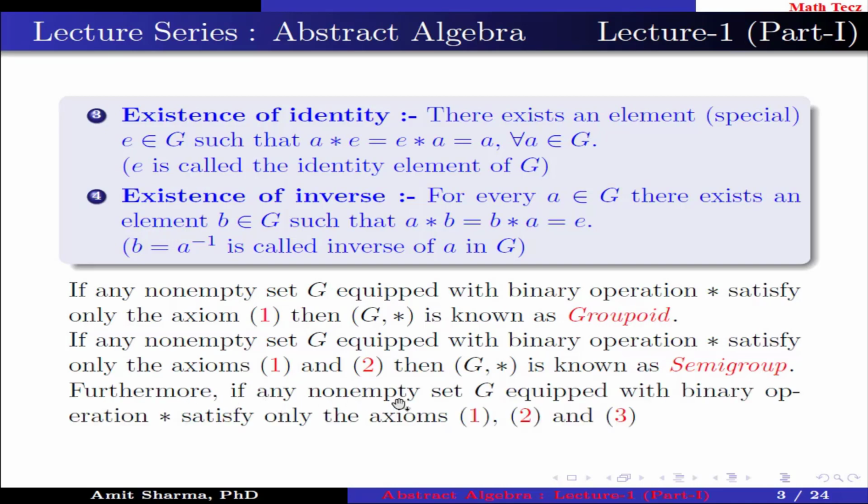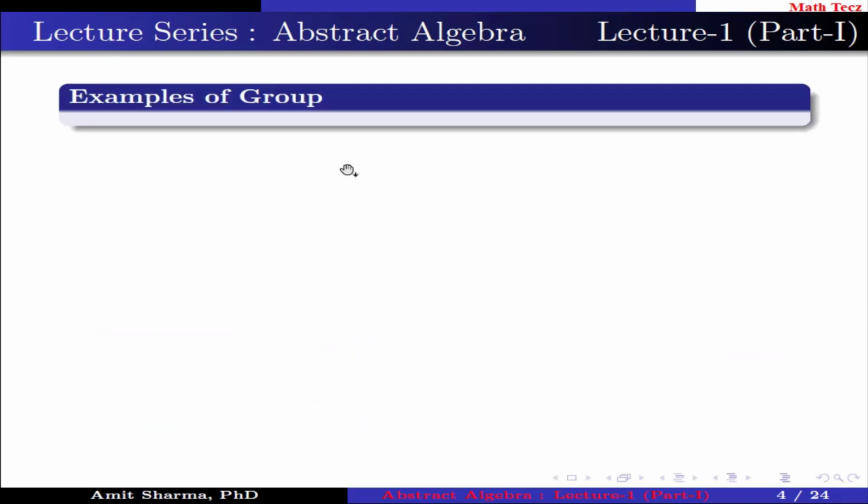Furthermore, if it satisfies only axioms 1, 2 and 3, that is closure, associativity and existence of identity, then G under binary operation star is known as a monoid.